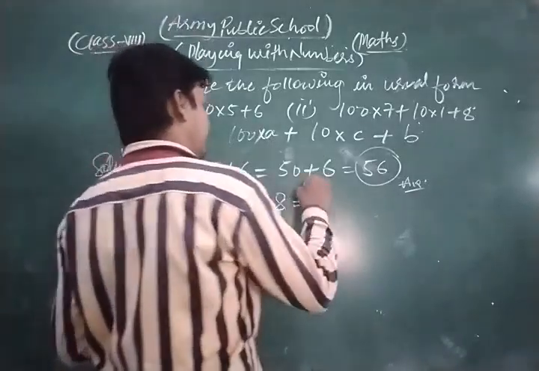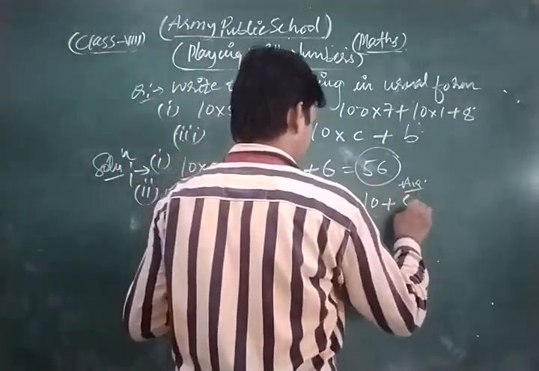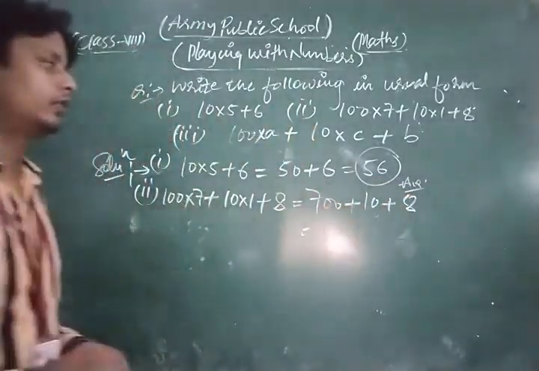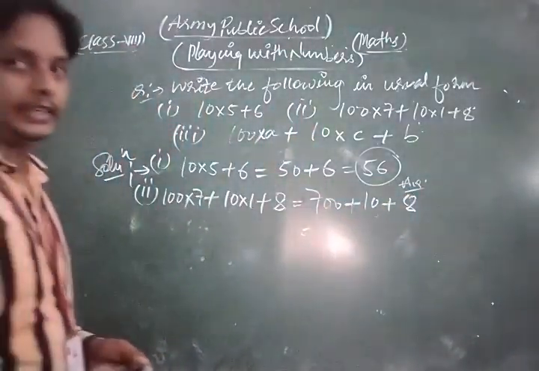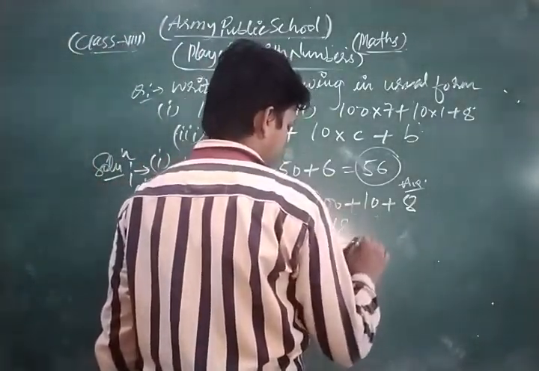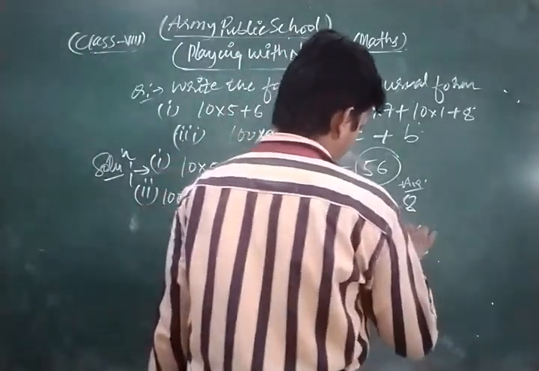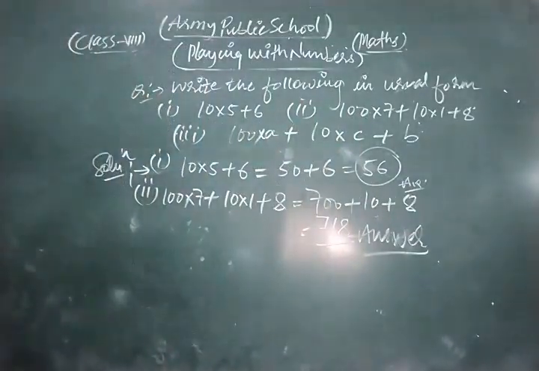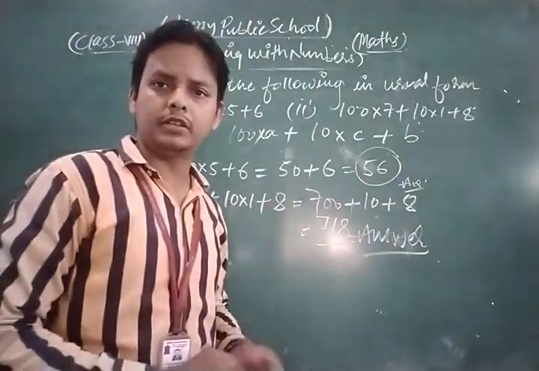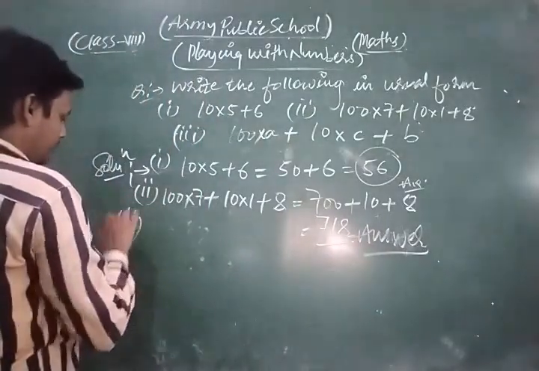So here this is 700 plus 10 into 1, this is 10, plus 8. Now adding this, we get 718. This is the usual form of the given number, dear students.